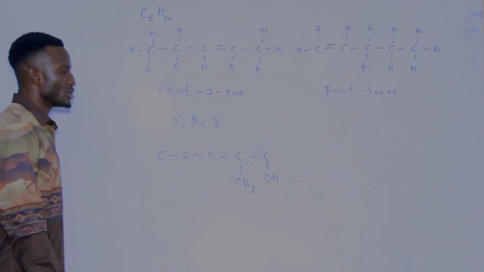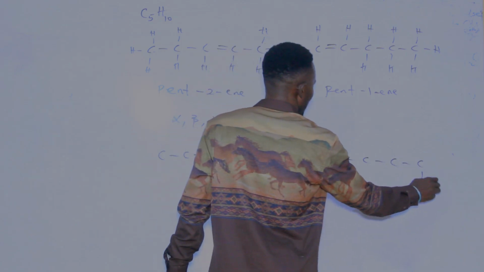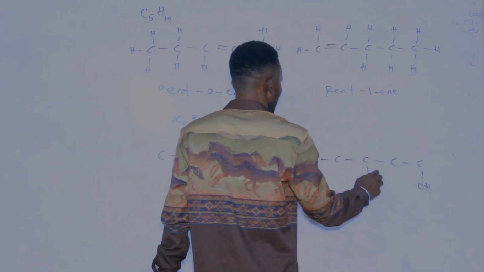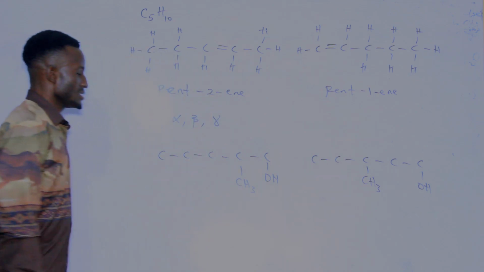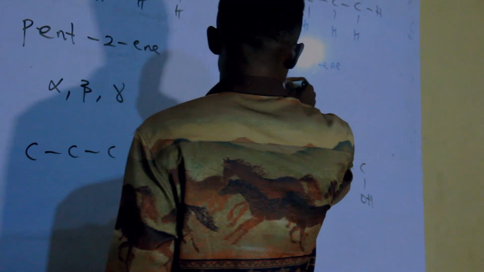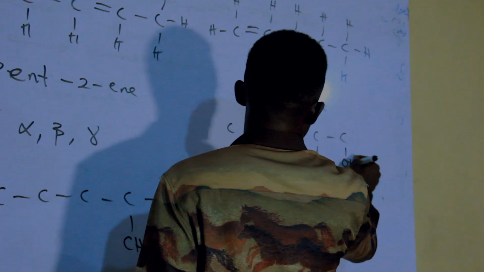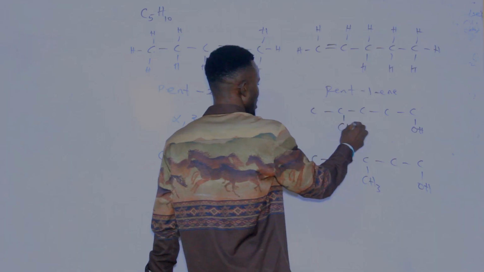Then you have something like this, you have OH here, and you have CH3 here. And at the same time, using the same thing, OH is here, and you have the CH3 here.